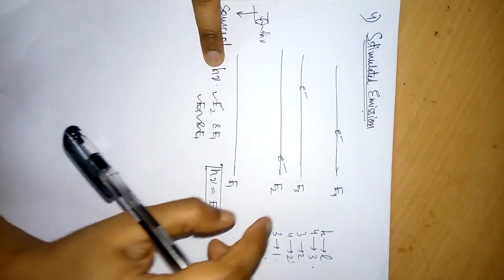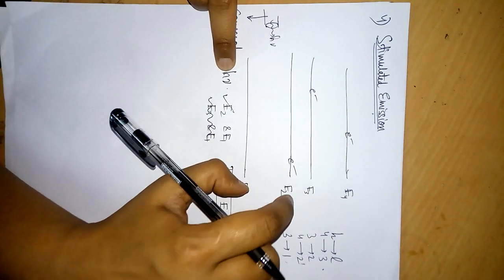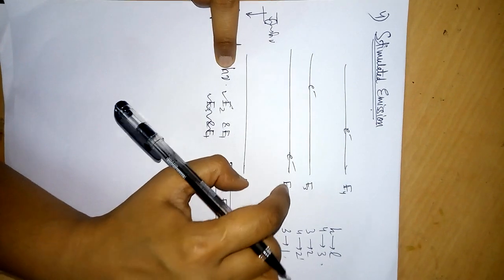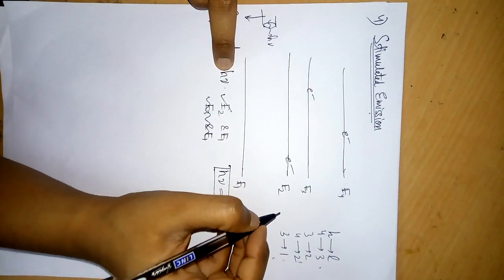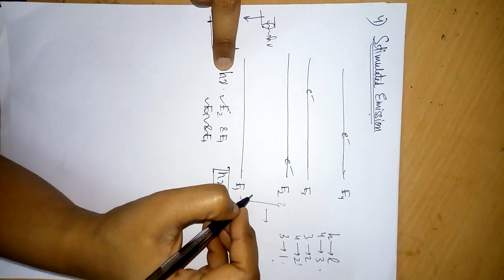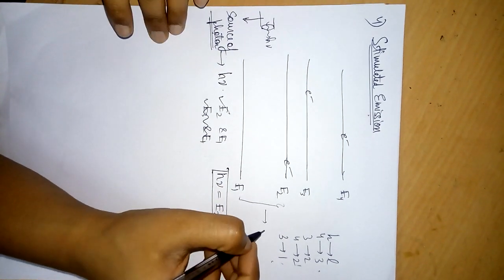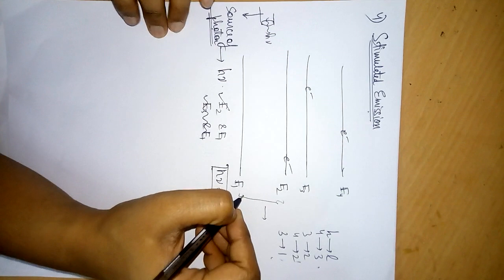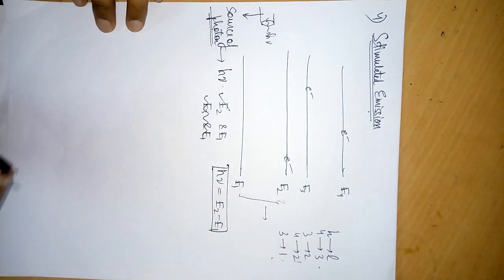Which energy? We have chosen specifically two energy levels. Why have we chosen these two energy levels? Because the light which we want, the wavelength which we want, will come out by this energy difference between these two energy levels. That's how we have chosen them.